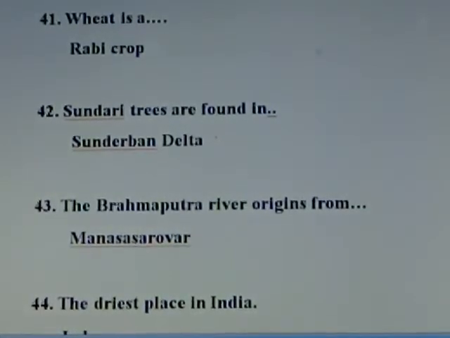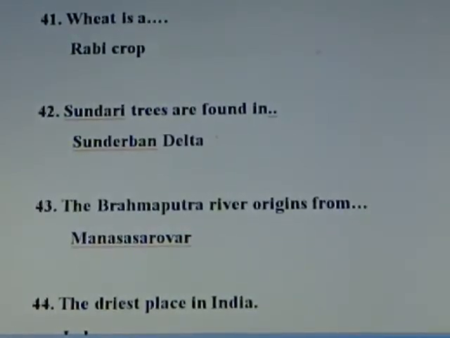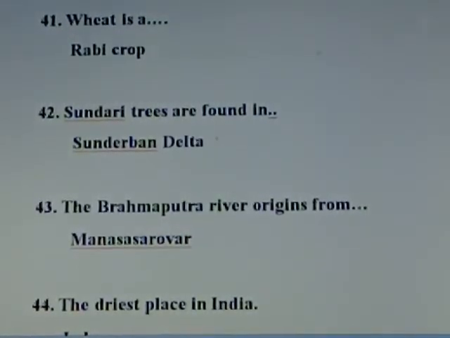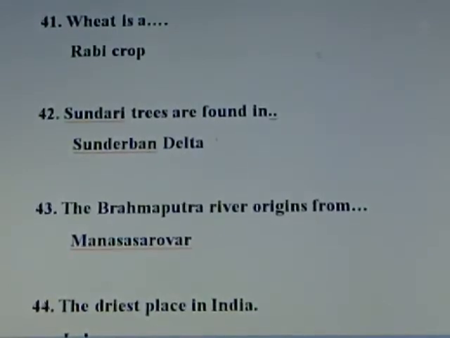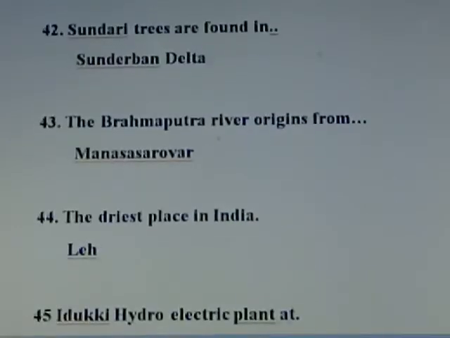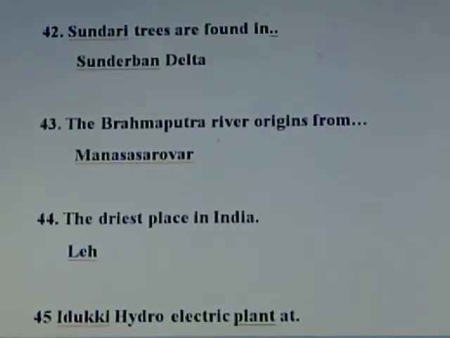Question number 43. The Brahmaputra river originates from? Answer, Manas Sarovar. Near Manas Sarovar in Tibet, the Brahmaputra river originates. Brahmaputra river is the biggest river in India. Ganga river is the longest river in India.